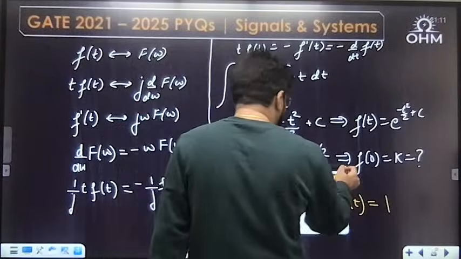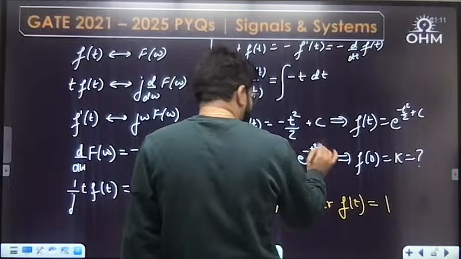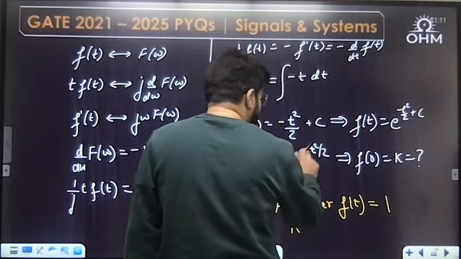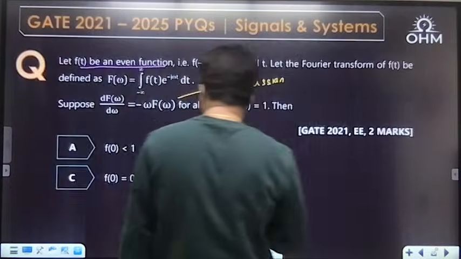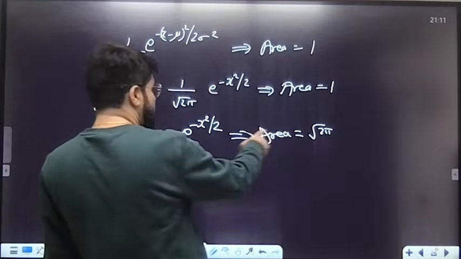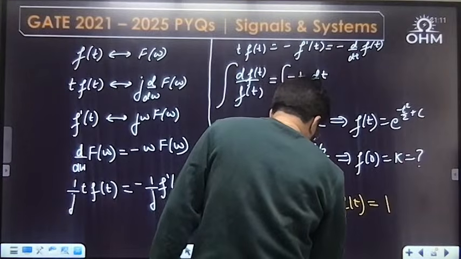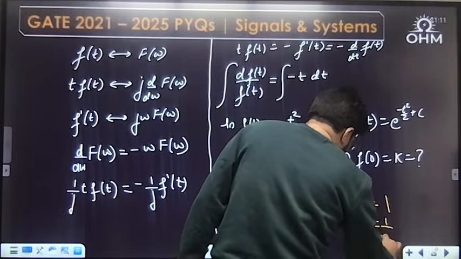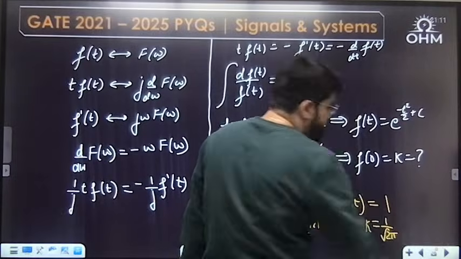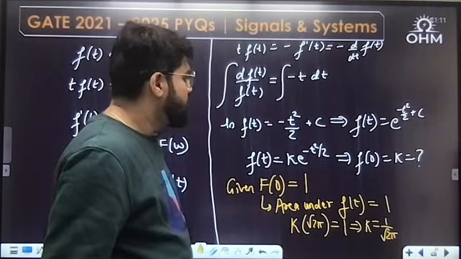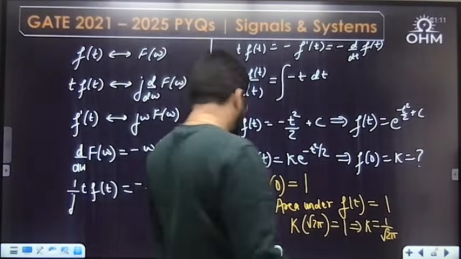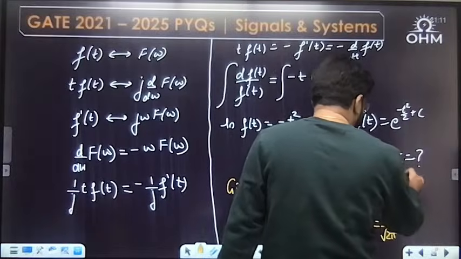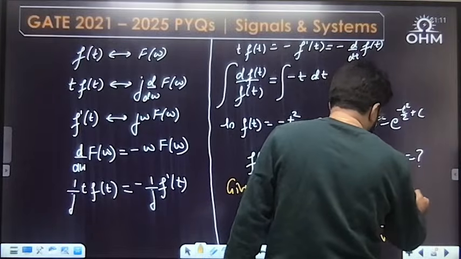So the area under ft will be how much? K into e power minus t square by 2. The area of e power minus t square by 2 is root 2 pi. So K into root 2 pi is 1, which means the value of k is 1 upon root 2 pi. The value of f naught is k, which is 1 upon root 2 pi.